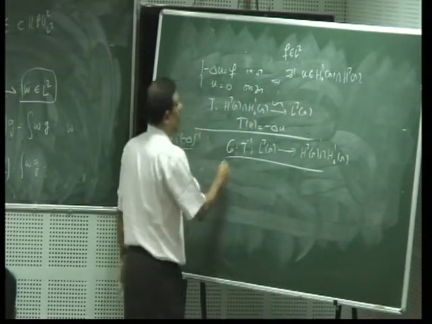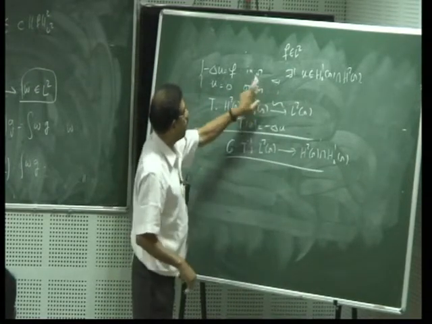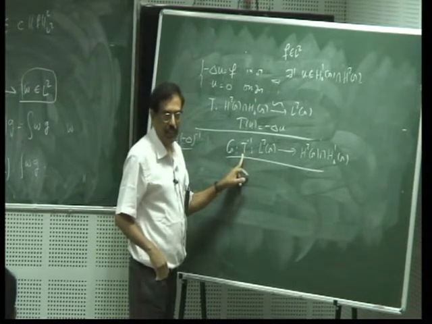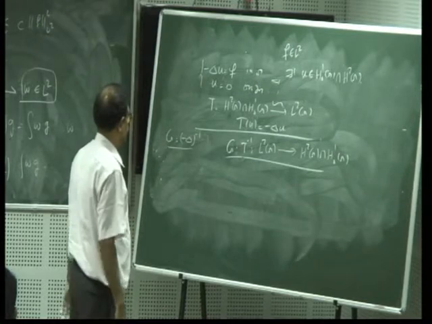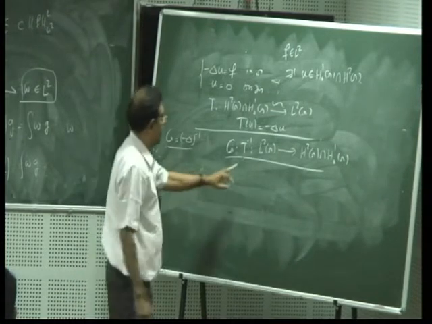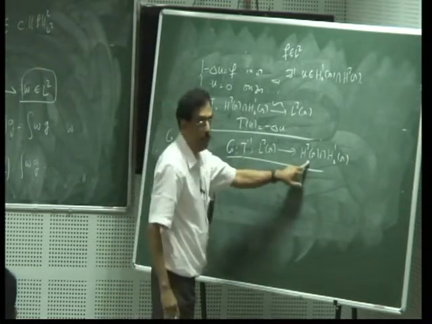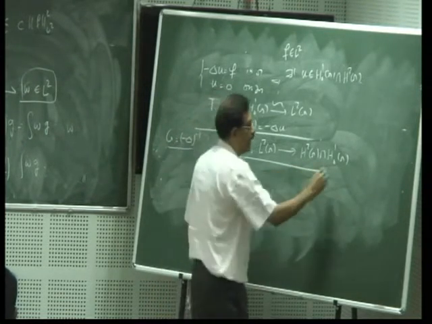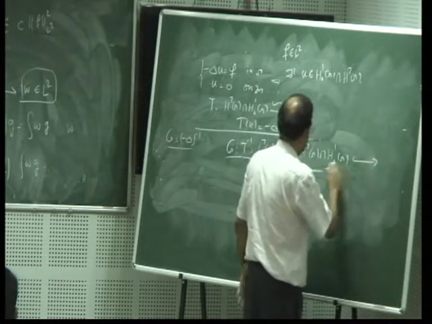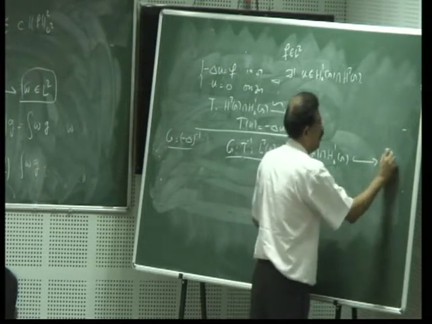Because the inner product is symmetric, you can easily see the properties of G. Before that, G is a mapping from L2(omega) to H2(omega) intersection H10(omega), and it is a continuous map. I know that this set is contained in L2(omega).